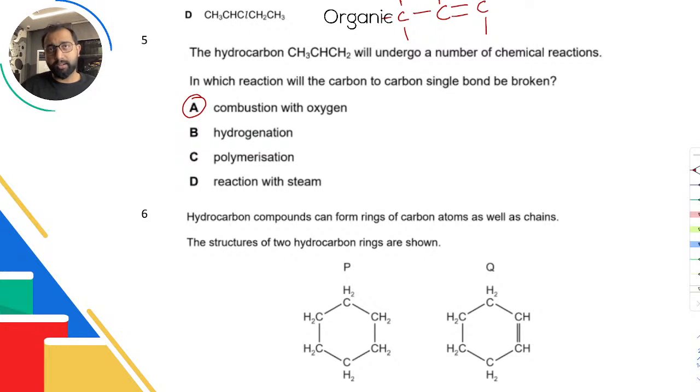Hydrogenation will simply add hydrogen to both the carbons. So that's breaking the double bond. Polymerization, again breaking the double bond. By the way, इसकी polymerization कैसे करेंगे?